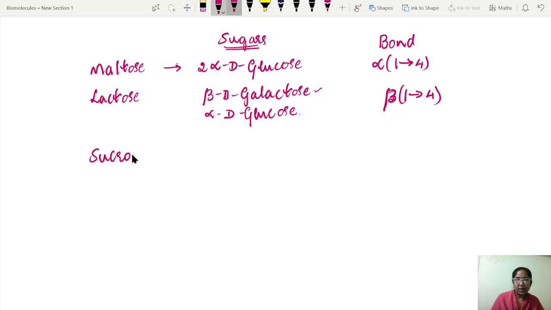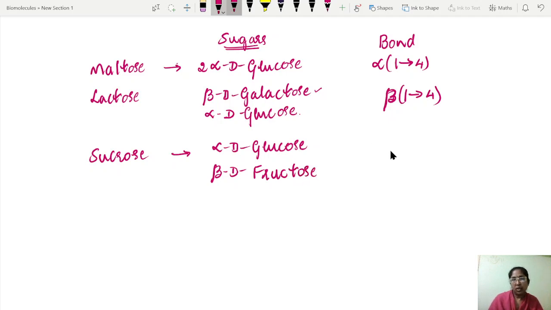Now let us consider sucrose. The sugars that are present in the sucrose are alpha D glucose and beta D fructose. The bond is alpha 1 to beta 2.